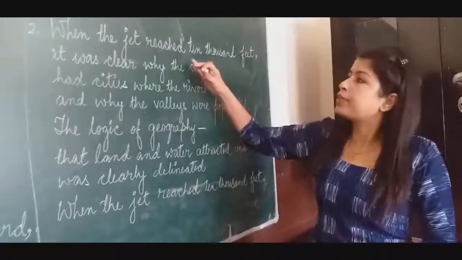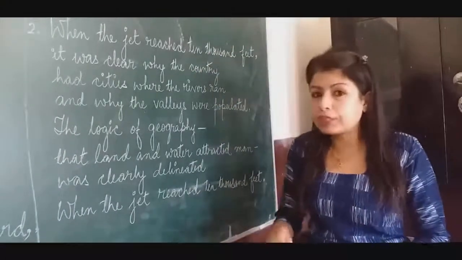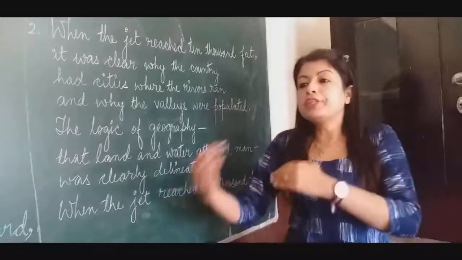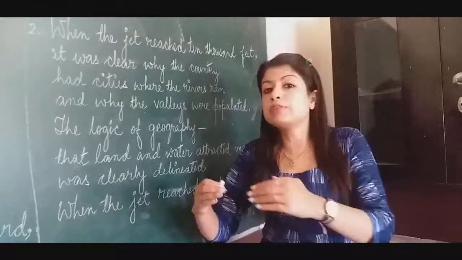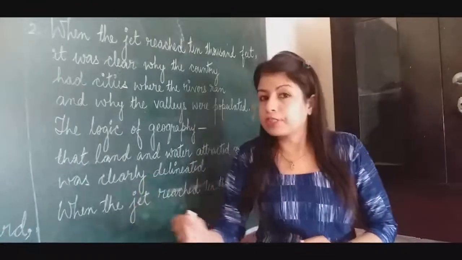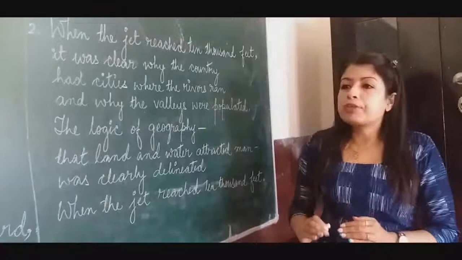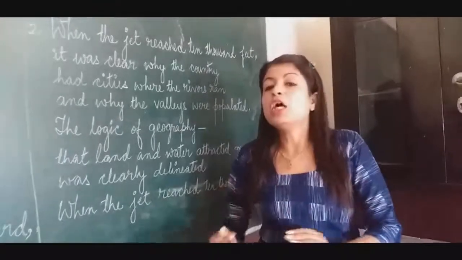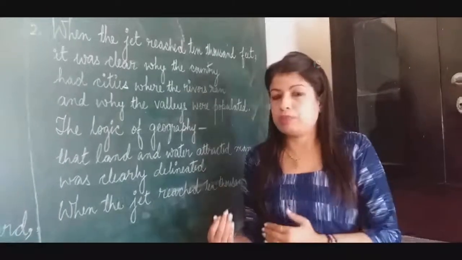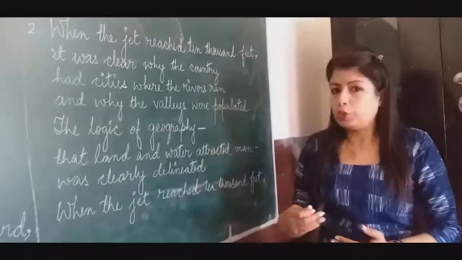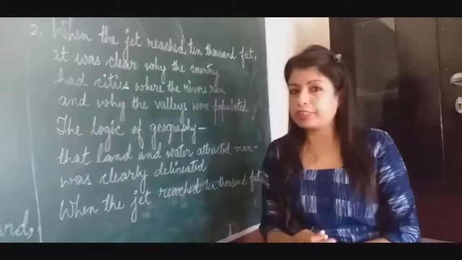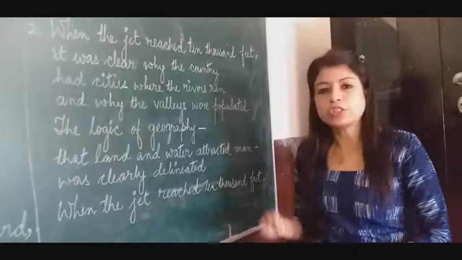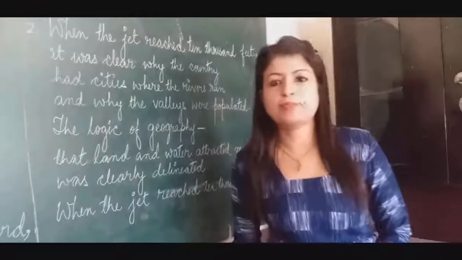Okay? And now when the jet reached 10,000 feet above the sea level, he was able to understand why people live near the seas, why people live near the rivers. That means they were living near the seas or rivers because they could get water for drinking. Water is the basic need of human beings, so they live in the valleys. Clear? And it became clear to him when the jet reached 10,000 feet. Fine? Okay.